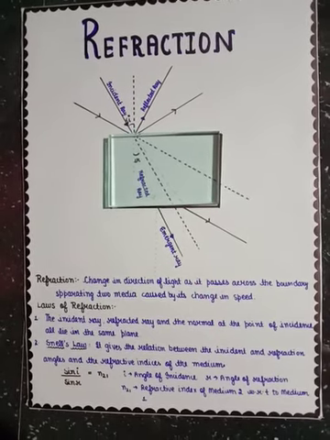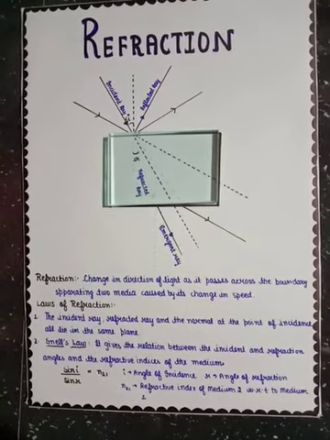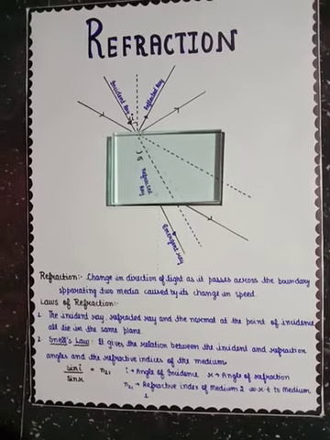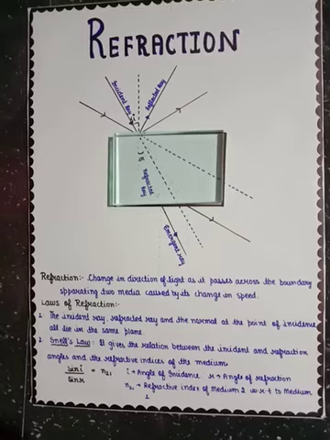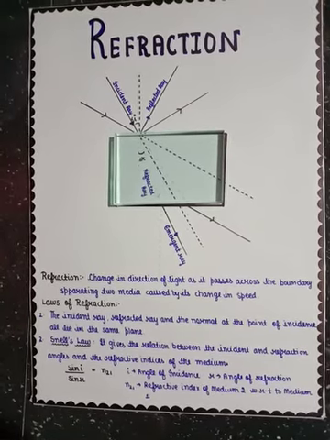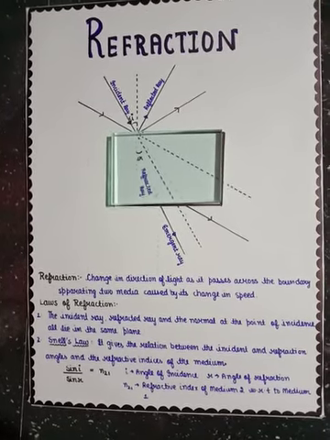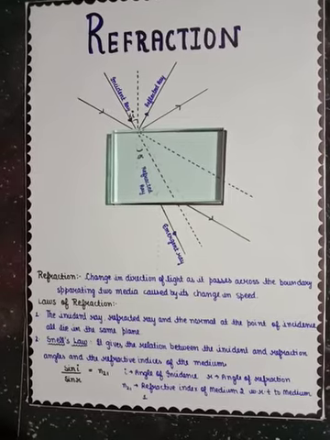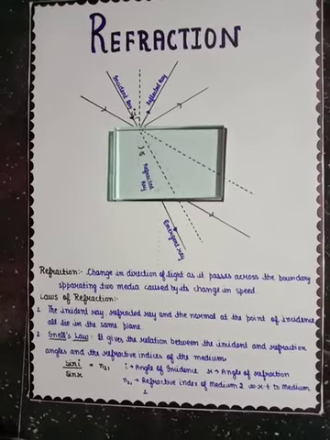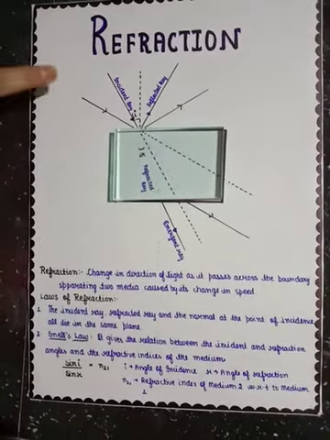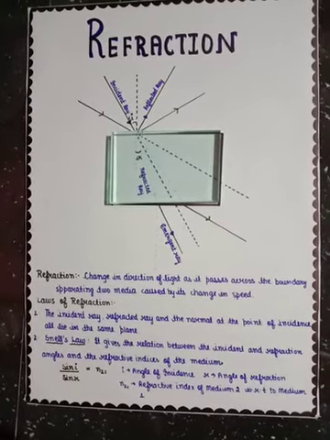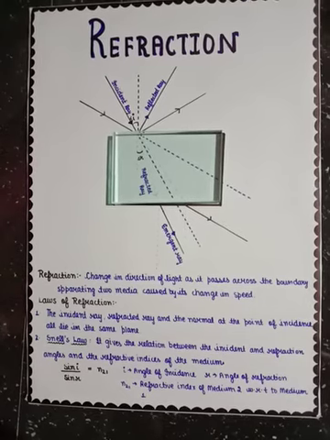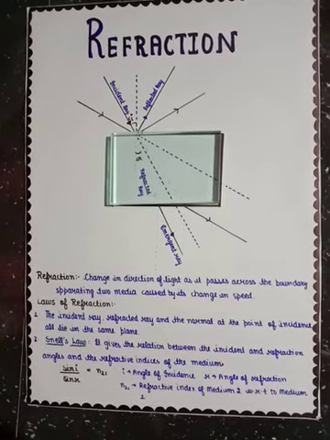Now this second law is known as Snell's law. It gives the relation between the incident and refraction angles and the refractive index of the medium. Let this be your medium 2, which is optically denser medium, and this whole medium is air, which is rarer medium. Now the refractive index of the glass slab is 1.5 and the refractive index of air is 1.